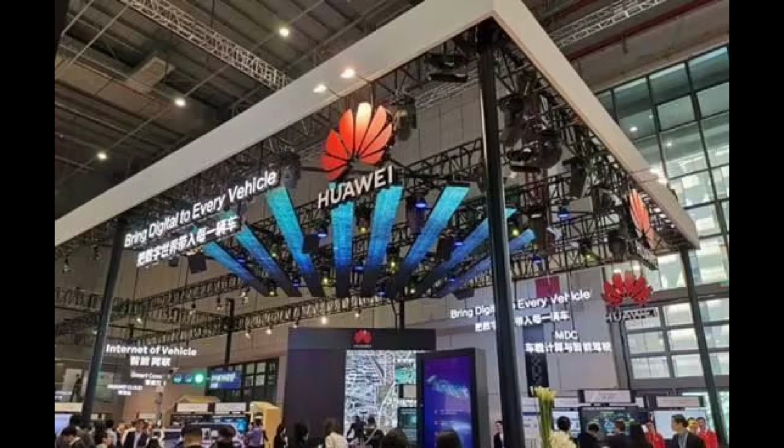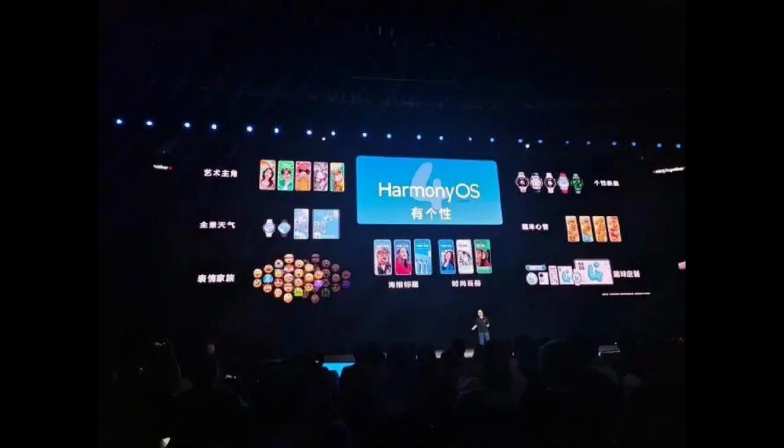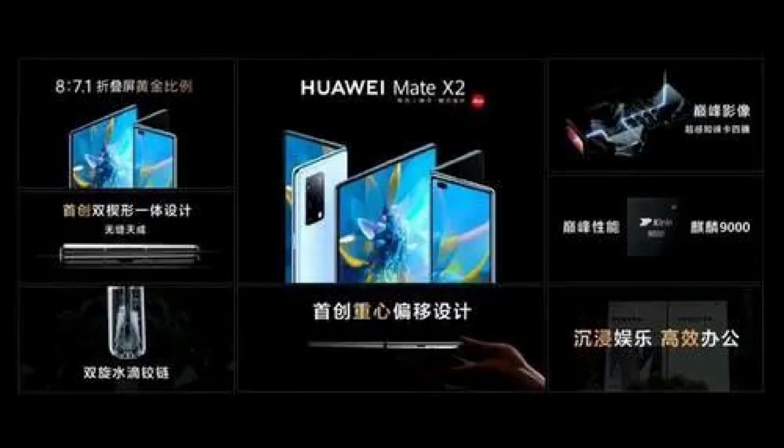In 2020, except for smartphones, tablets, and computers, Huawei's other terminal products will be fully equipped with the Harmony system and promoted simultaneously at home and abroad.